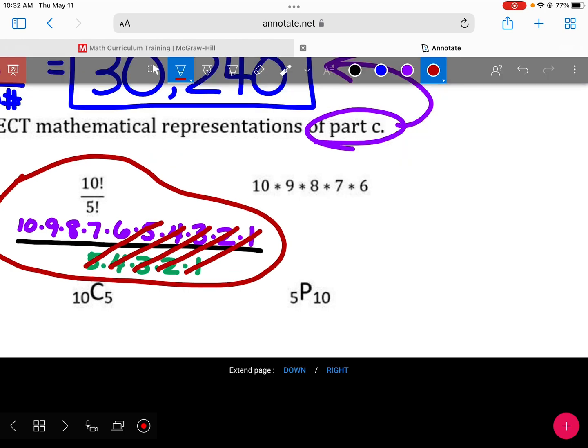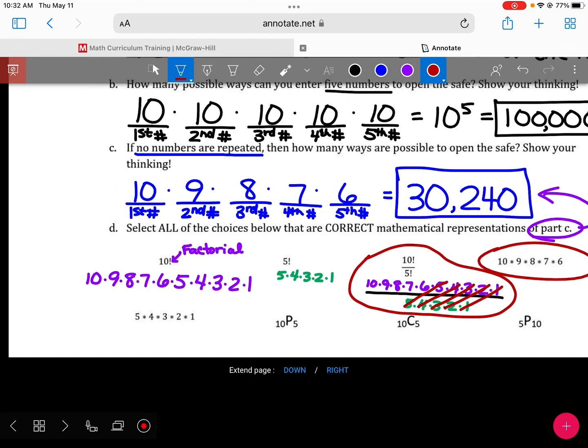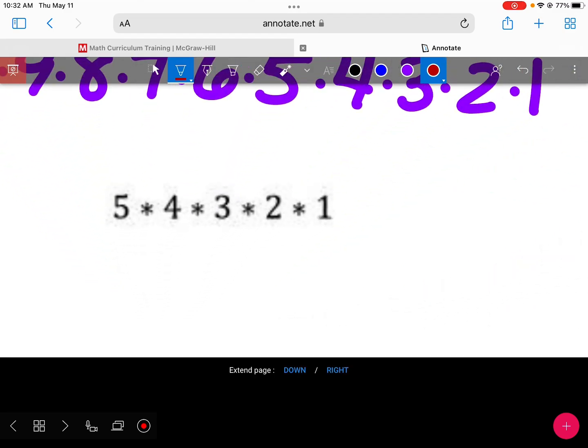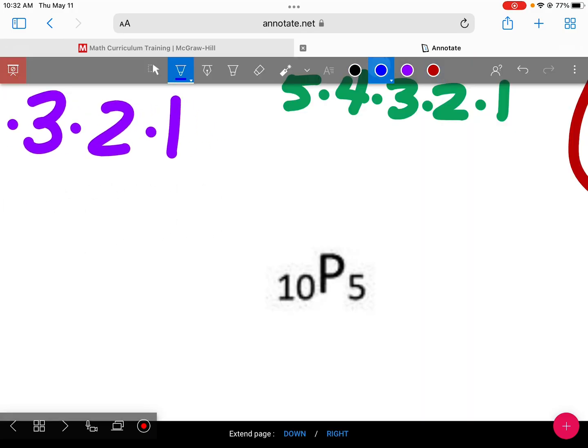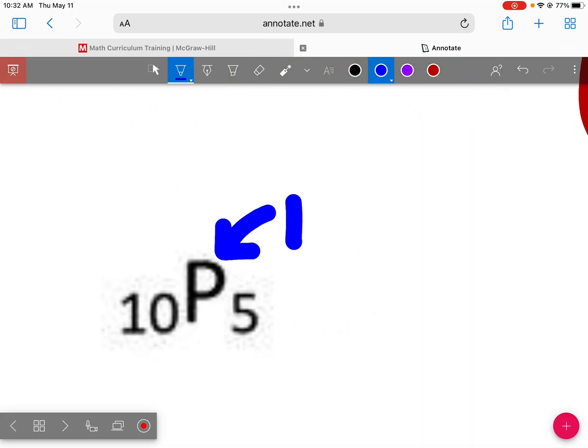What about the one next to it? Yes. Bottom left? No. 10p5. What does the p mean again? Permutation.